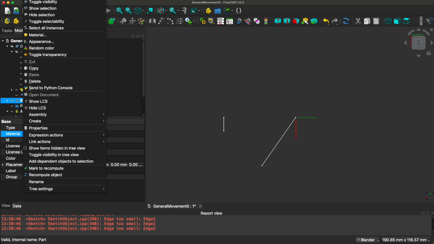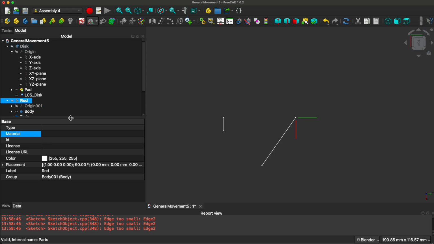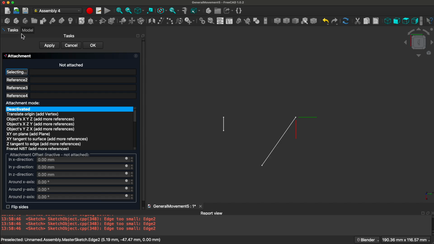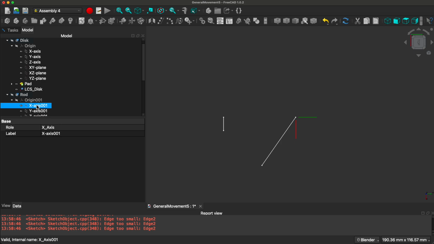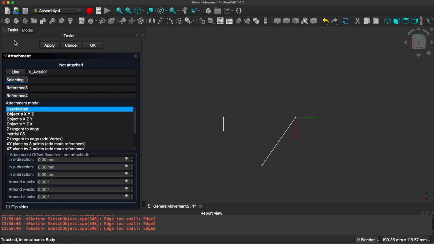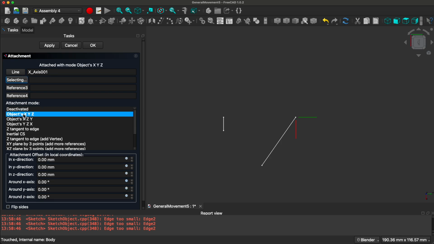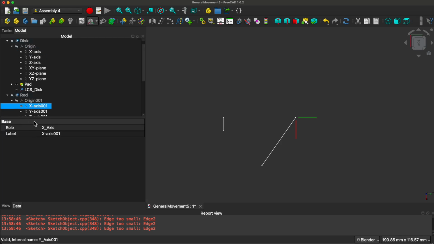Make the rod the active object. Assembly 4, create a new coordinate system, local coordinate system, LCS rod. Select, you want to attach it to rod, the origin, the x-axis of the rod. Go back there, it automatically filled it in, object XYZ, okay. Alright, so we have a local coordinate system in the disk and in the rod.